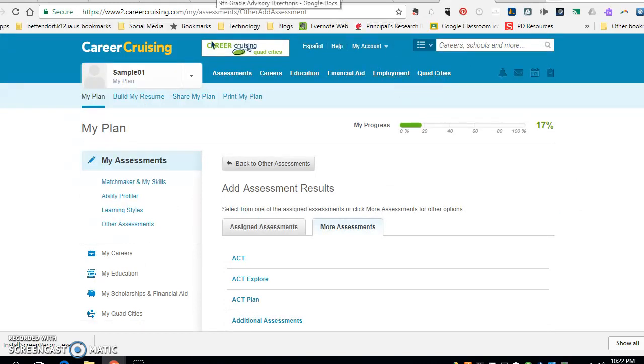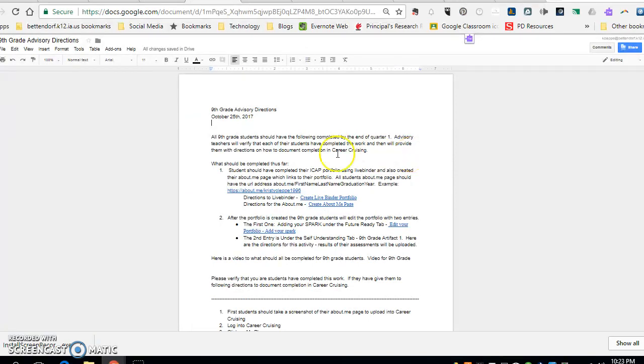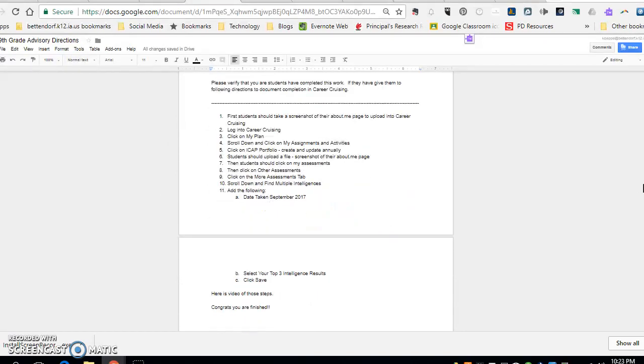Again, these directions are all placed on the advisory website as well. That should take you through what they have completed. And then once you've verified they have completed the work, here are other steps down at the bottom of going into Career Cruising and updating their portfolio entry and also what their multiple intelligence results were.